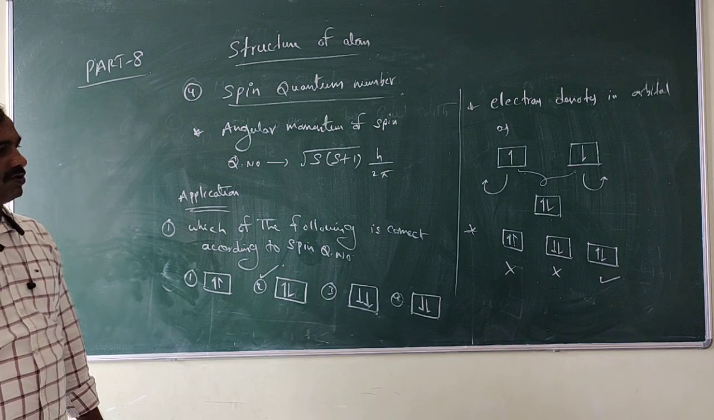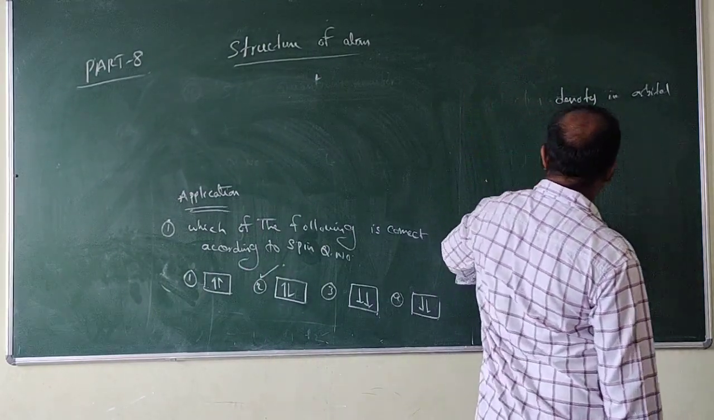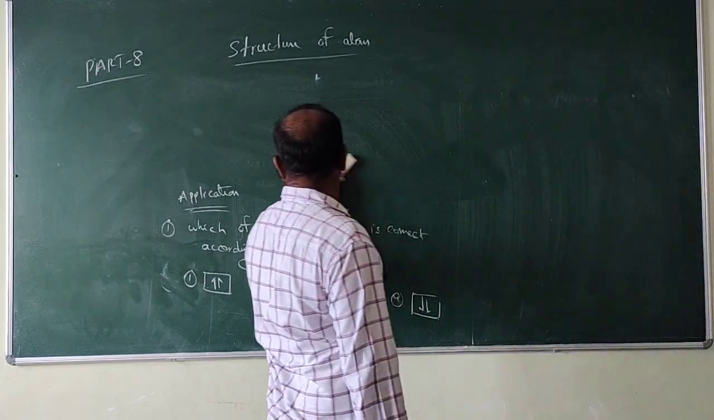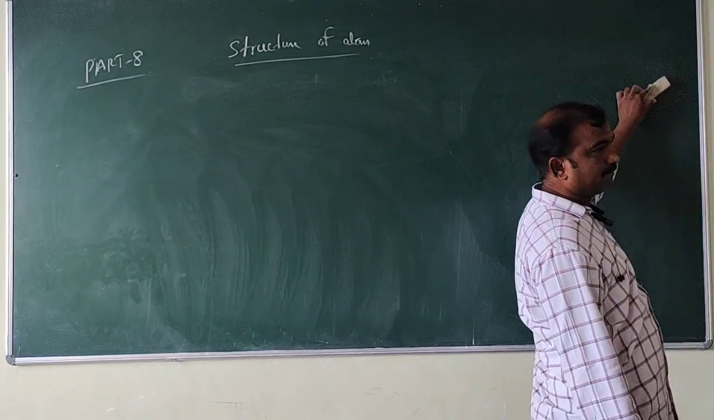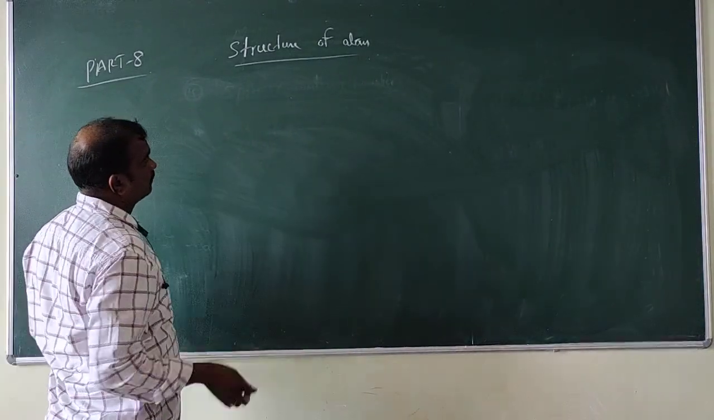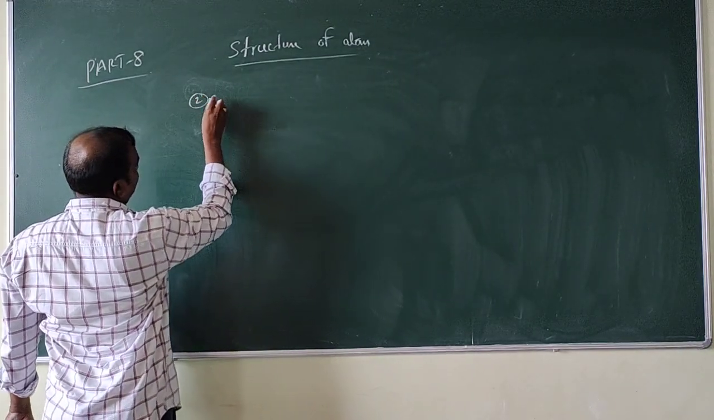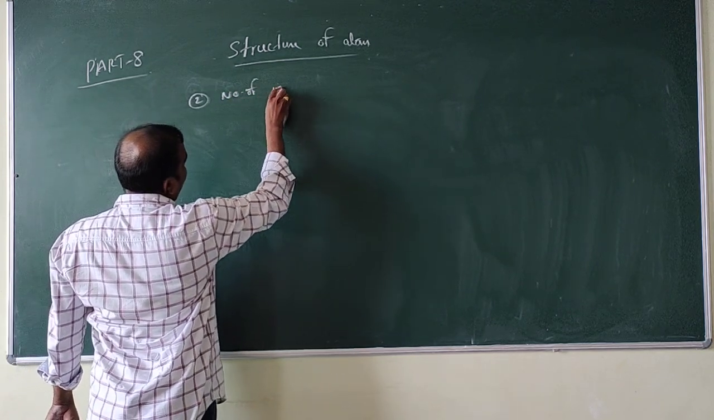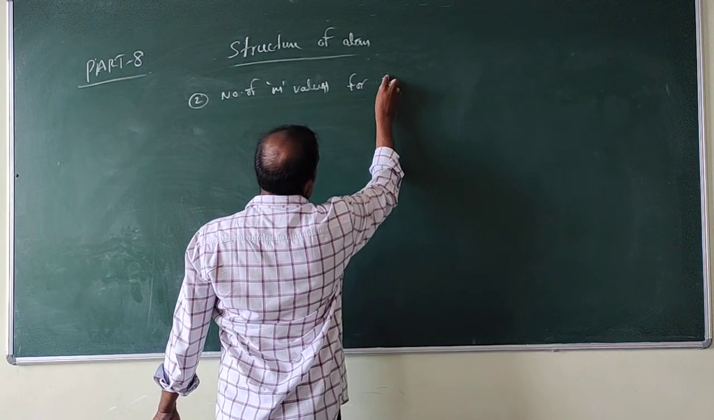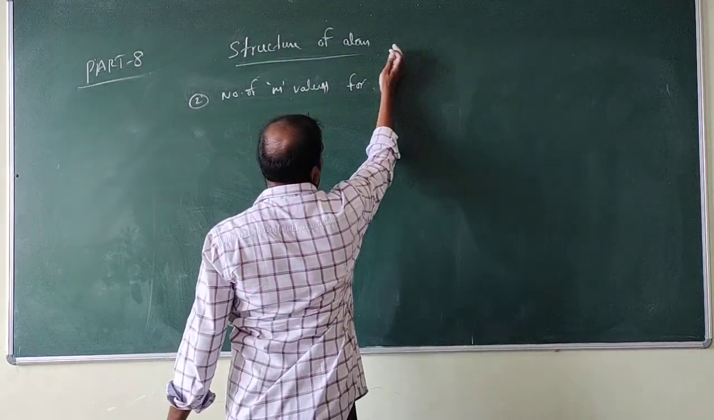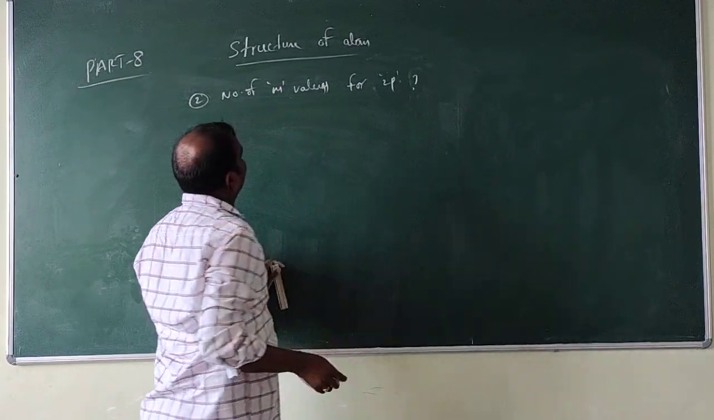So this is about spin quantum numbers. All the quantum numbers are finished. Now we will go to the second application. Number of m values for 2p.